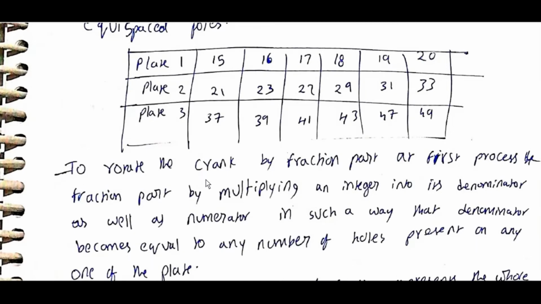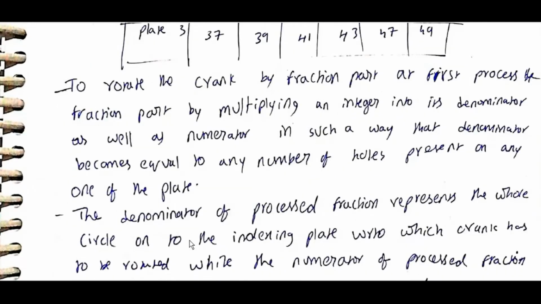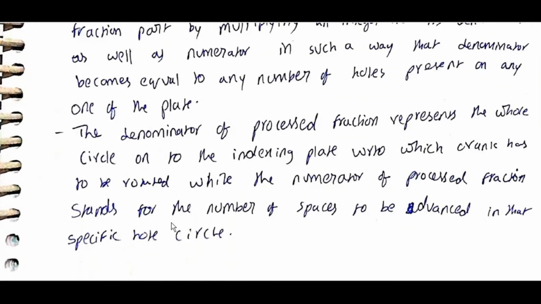To rotate the crank by a fraction, at first process the fraction part by multiplying an integer into its denominator as well as numerator in such a way that the denominator becomes equal to any number of holes present on any one circle of the plate. The denominator of the processed fraction represents the whole circle on the indexing plate with respect to which the crank has to be rotated, while the numerator of the processed fraction stands for the number of spaces to be advanced in that specific whole circle.